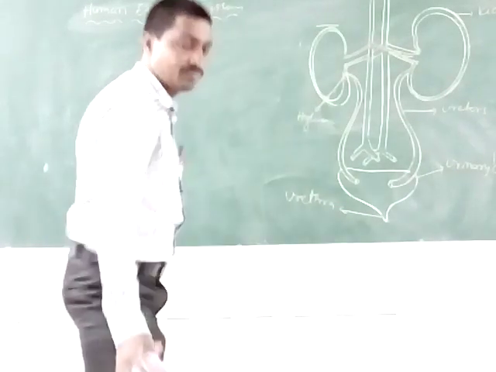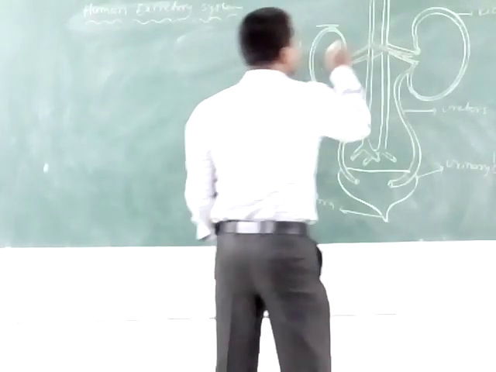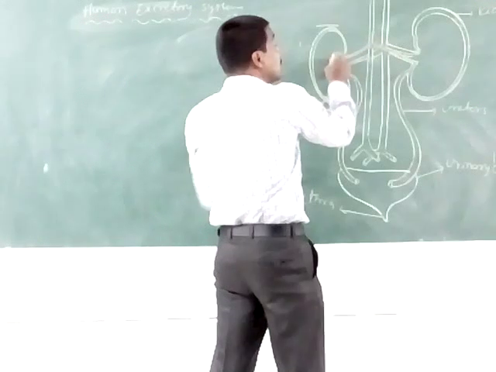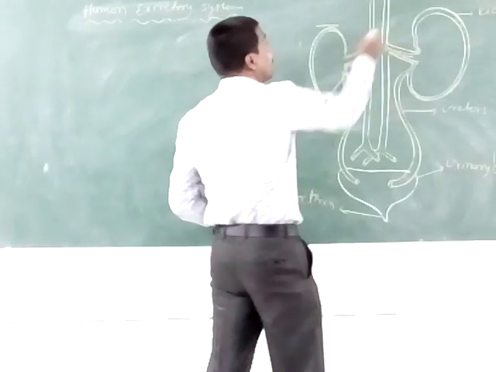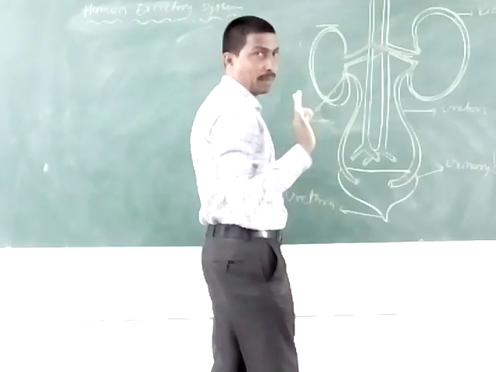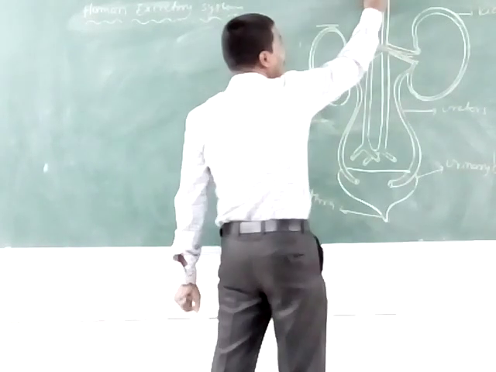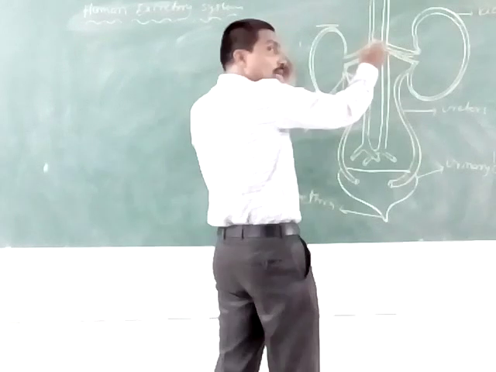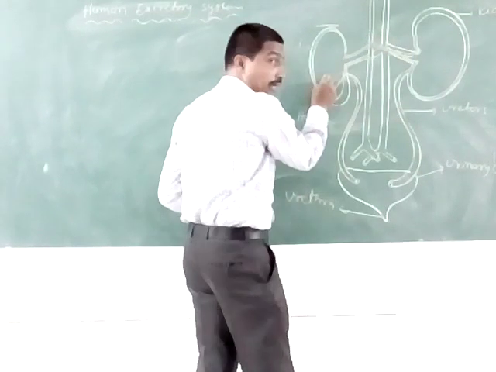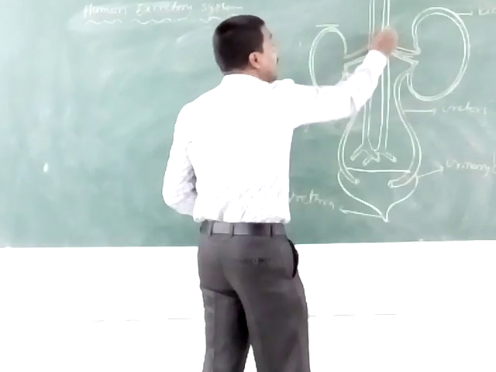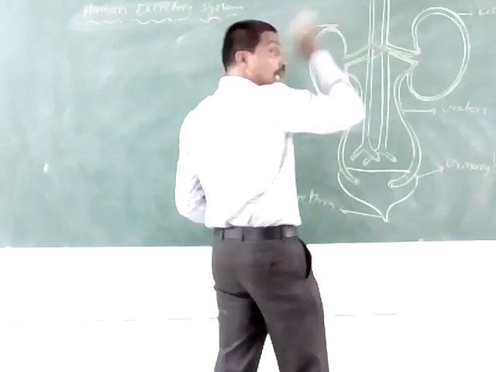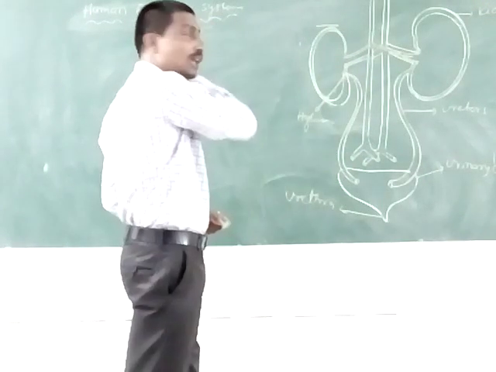In each kidney, the renal artery and the nerves enter into the kidney, and the renal vein and ureter leave from the kidney. Very important for this one, from the previous class: the renal artery and nerves enter into the kidney, and the renal vein and the ureter leave from the kidney. Very important.